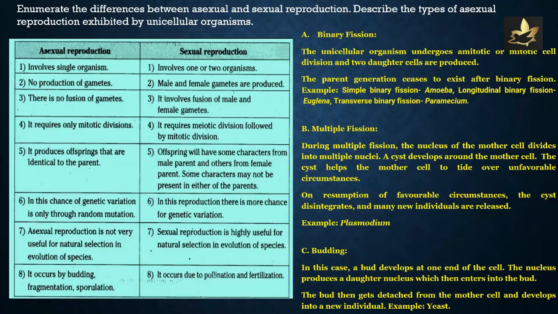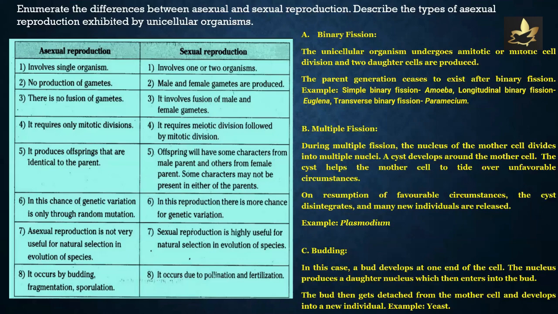In asexual reproduction, the chance of genetic variation is only through random mutation, while in sexual reproduction, there is greater chance for genetic variation. Asexual reproduction is not very useful for natural selection in evolution of species. Sexual reproduction is highly useful for natural selection in evolution of species. In asexual reproduction, there are multiple modes like budding, fragmentation, sporulation, while pollination and fertilization are events in sexual reproduction.